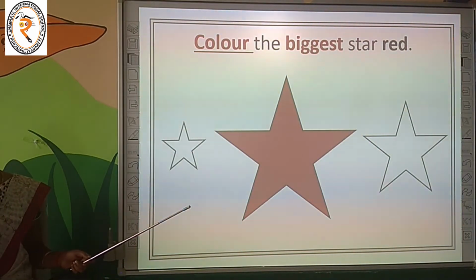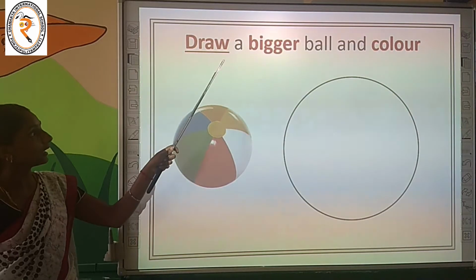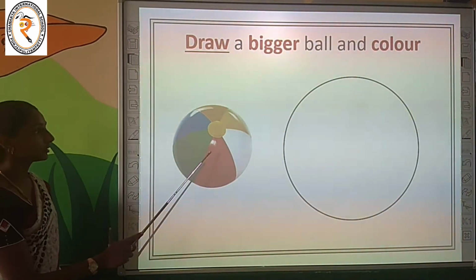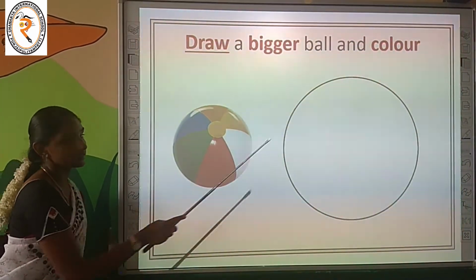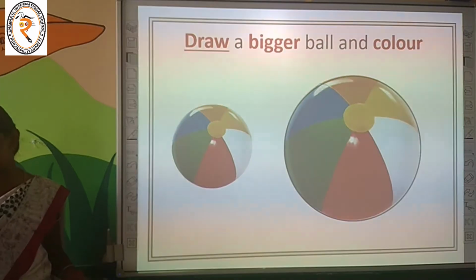Shall we move on to the next activity? Come on. In this activity, you are going to draw a bigger ball and color it. Okay, this is the given ball. To draw a bigger ball, draw a circle bigger than this one and color it like this. Okay, this is the activity.